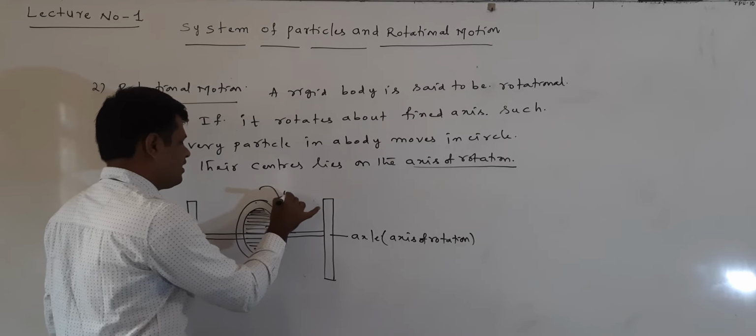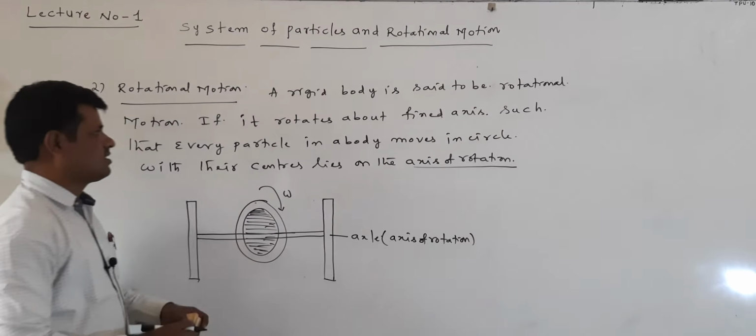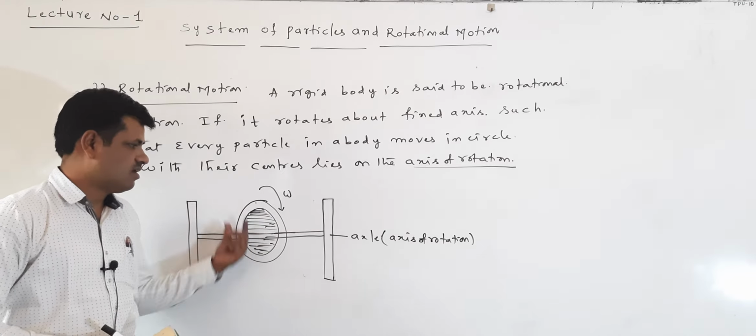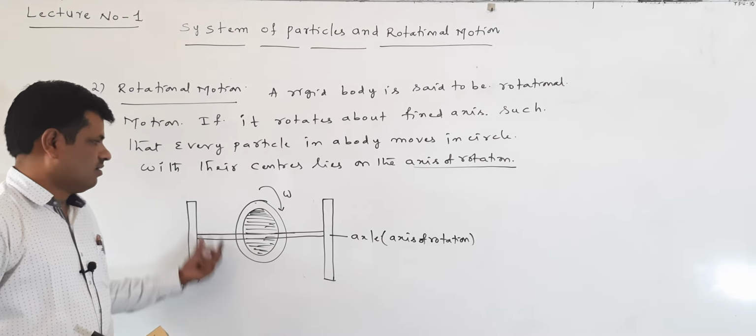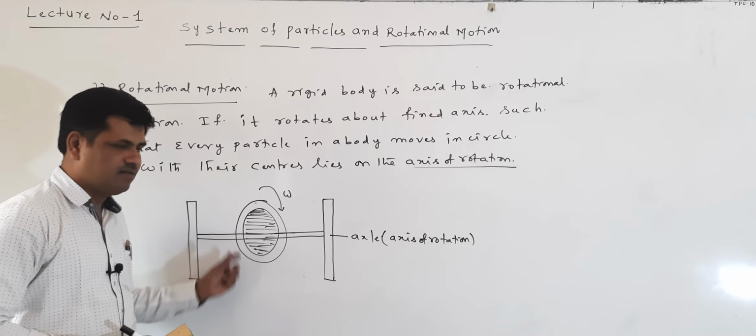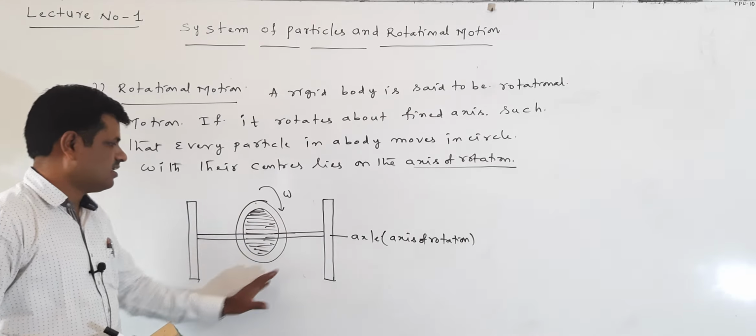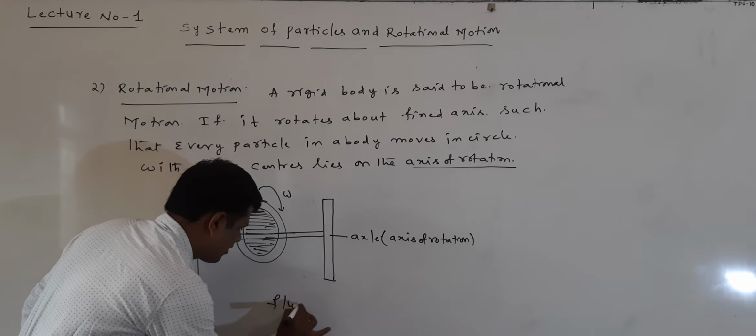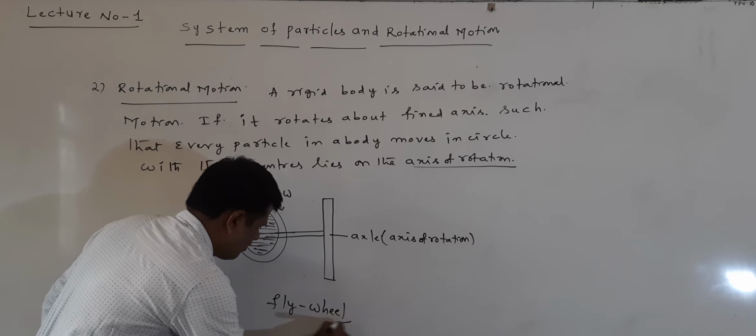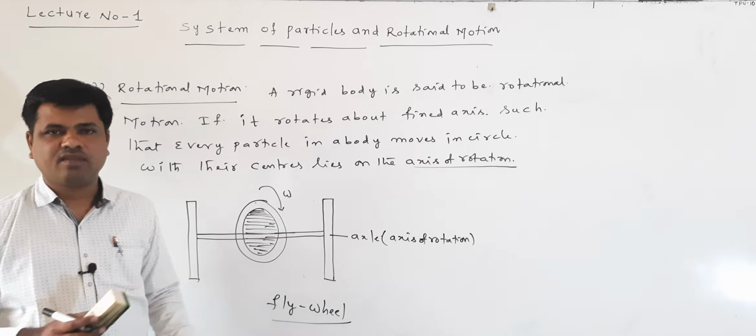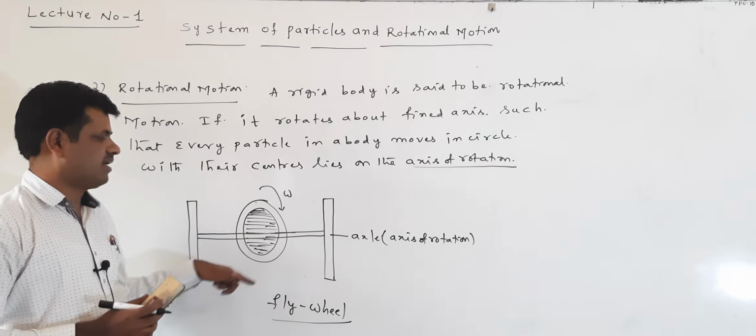This rigid body is called a flywheel. This is a wheel, and this whole system is called a flywheel. In this flywheel the wheel is rotating like this.